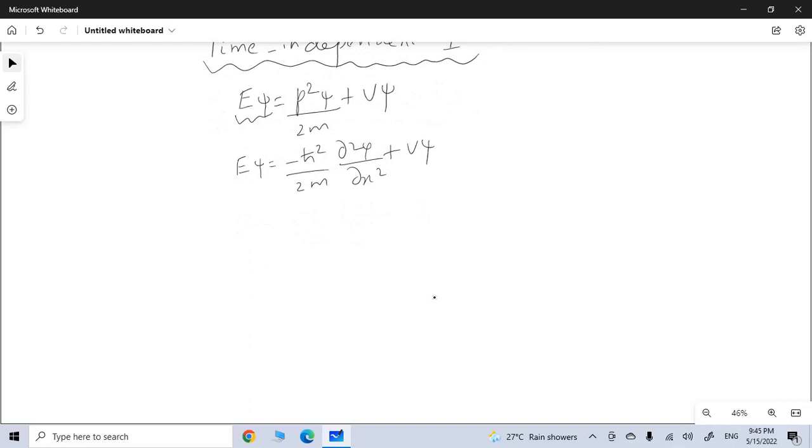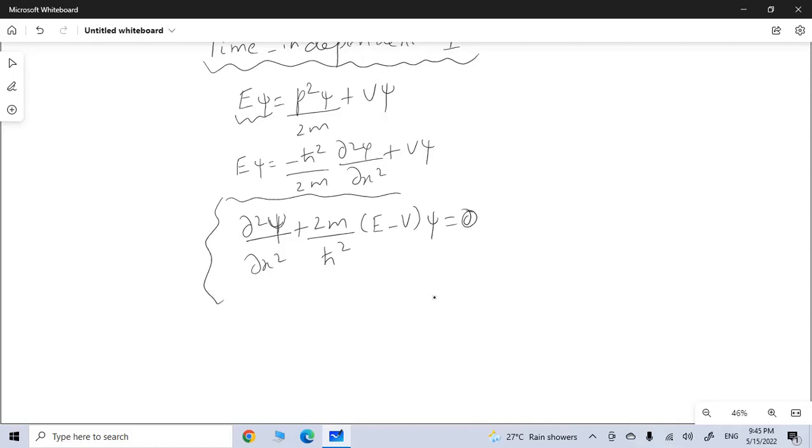So this equation can be rewritten as ∂²ψ/∂x² plus 2m/ħ² (E − V)ψ equals 0. This is the famous Schrodinger's time independent equation.